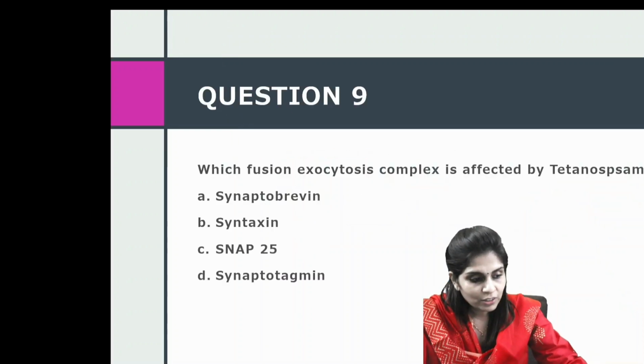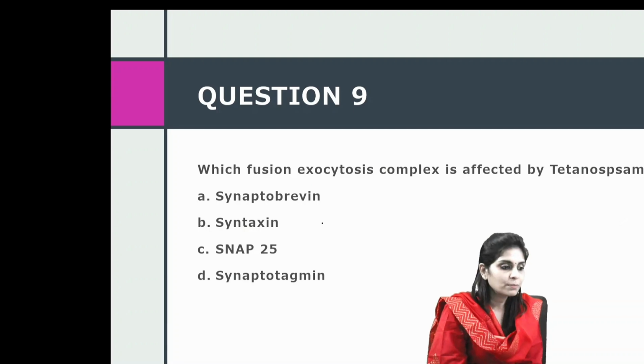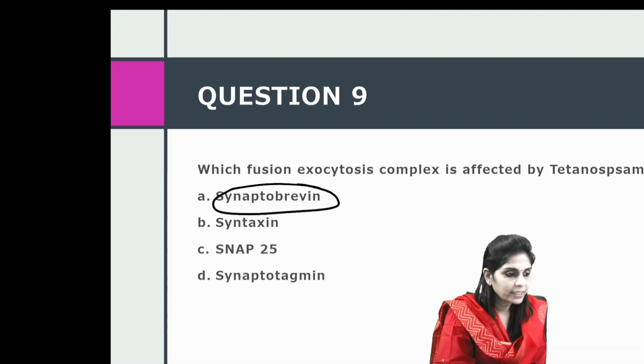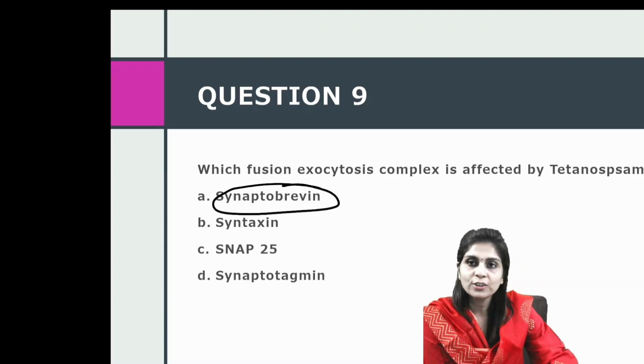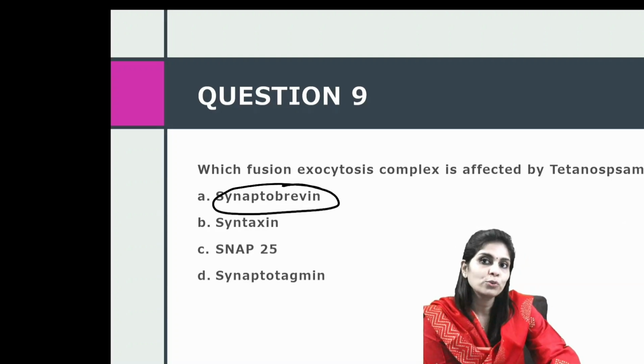So what is the answer to this question? The question is about tetanospasmin. So what does it interfere with? It causes lysis of synaptobrevin, which is a v-SNARE protein, which is related to GABA and glycine release from upper motor neuron endings.